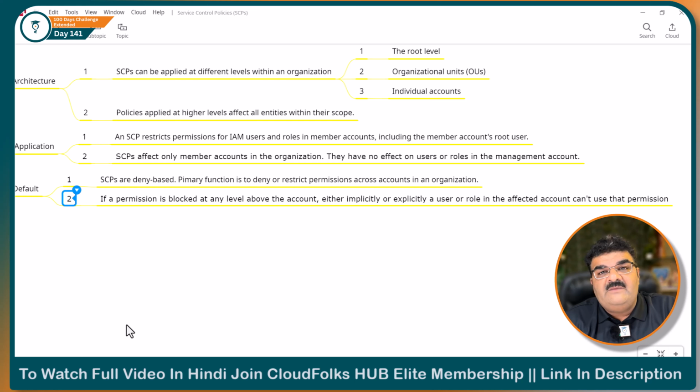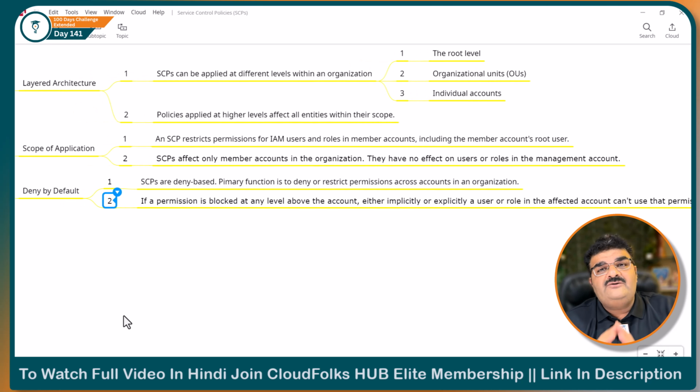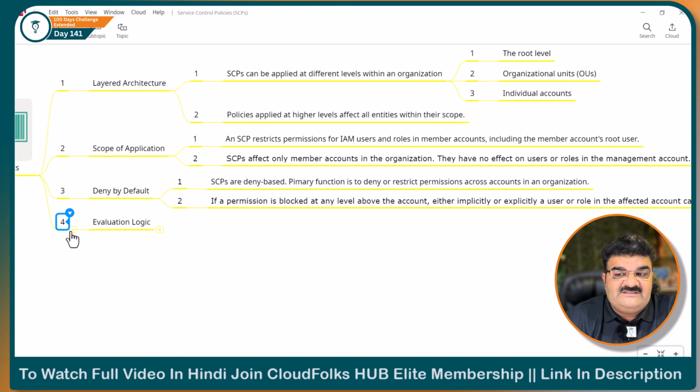You just need to remember: minus, plus, minus, minus. If you are getting a deny permission from anywhere, at the end you are going to get a deny. So if you are getting allow permission using SCP from 10 different levels, but there is a deny at one level, at the end you are going to get this deny. I am going to give you lots of examples about it, so you don't need to worry. Just understand all this step by step.